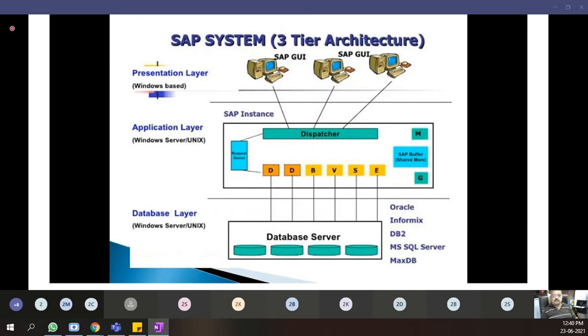Sir, his slide exactly. I'm not able to hear you properly. Come again. Sir, explain the SAP system slide. Okay, SAP three-tier architecture.